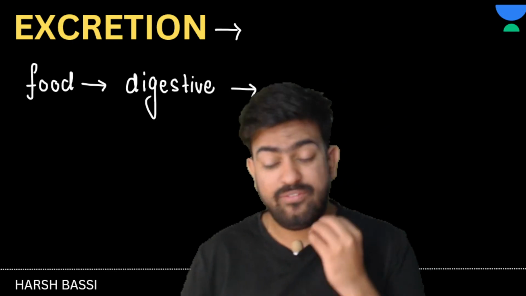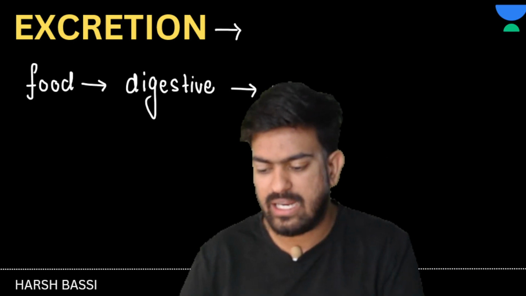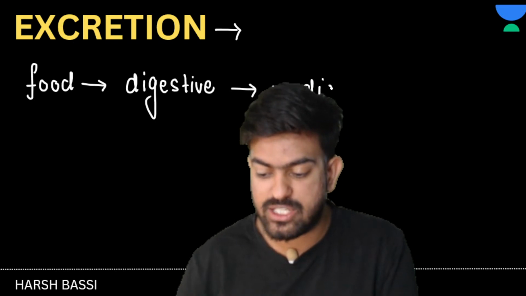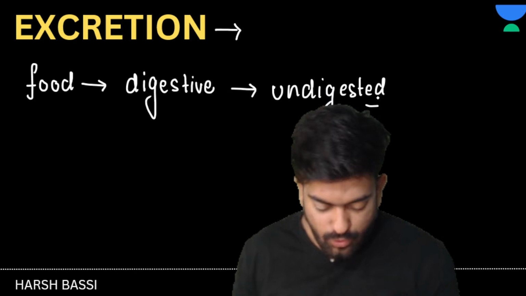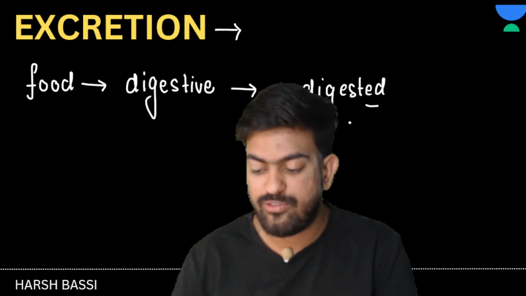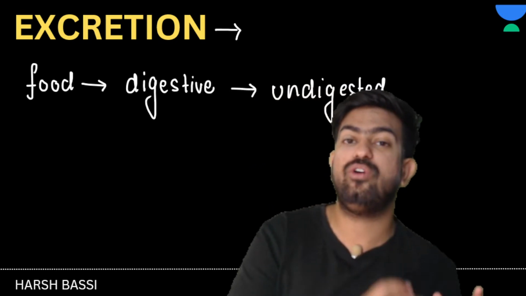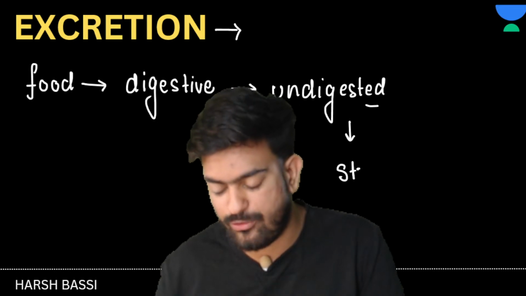When the food is digested, there are two categories: one is the digested food and the other is the undigested food. This undigested food is removed from our body in the form of stool, yes or no?